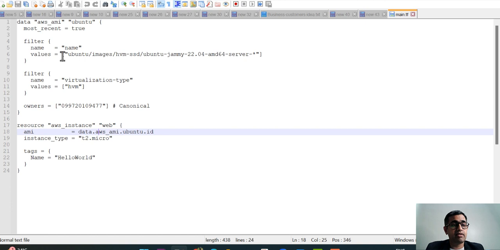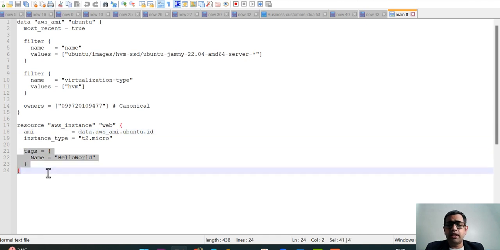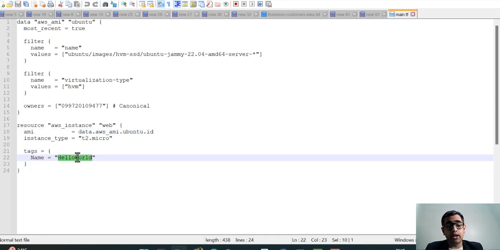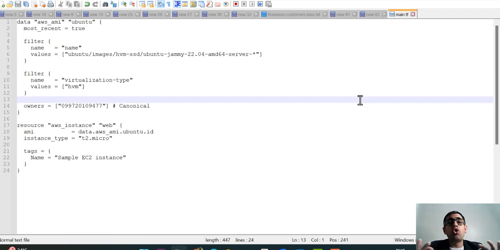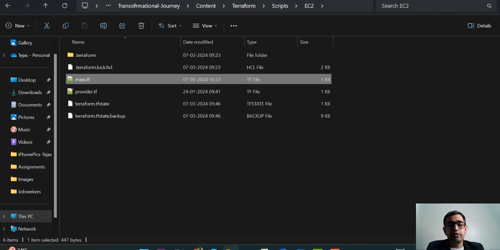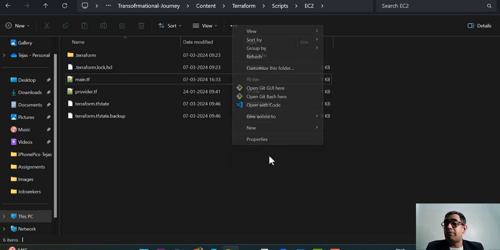I have gotten the data.aws_ami.ubuntu.id, which is the ID that we get after we have run the Terraform. And this is the name. The name can be anything. I have just put hello world here. I can just say sample EC2 instance. I can say anything. So this is what is required to launch an EC2 instance. Alright, now let me go back here and start my favorite Git Bash.